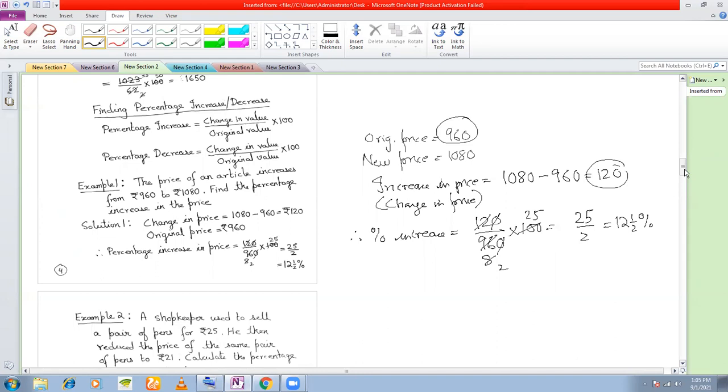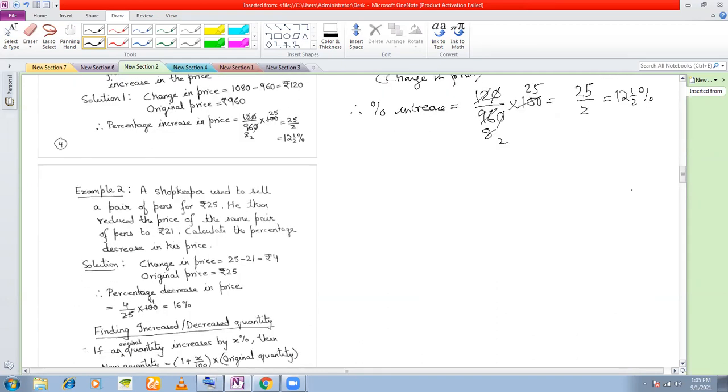Let us see the next one. A shopkeeper used to sell a pair of pens for ₹25. He then reduced the price of the same pair to 21. Calculate his percentage decrease. So what is the original price here? Original price was 25. New price, he changed to 21. So what is the change in price? Higher minus the lower.